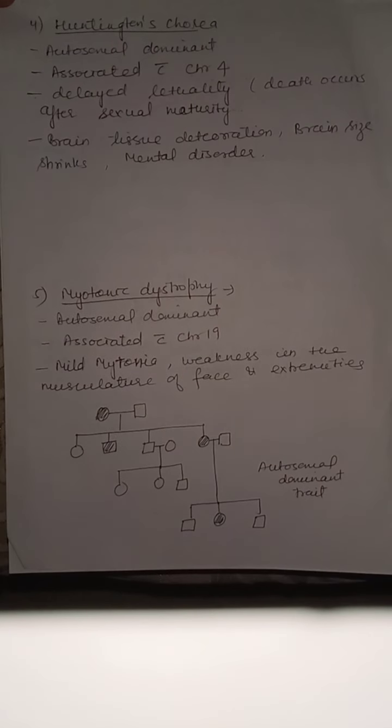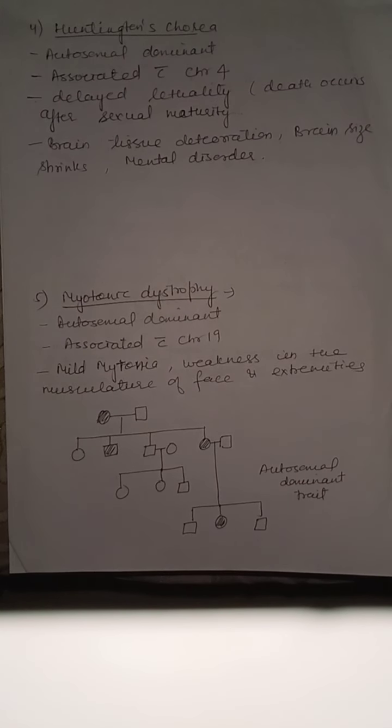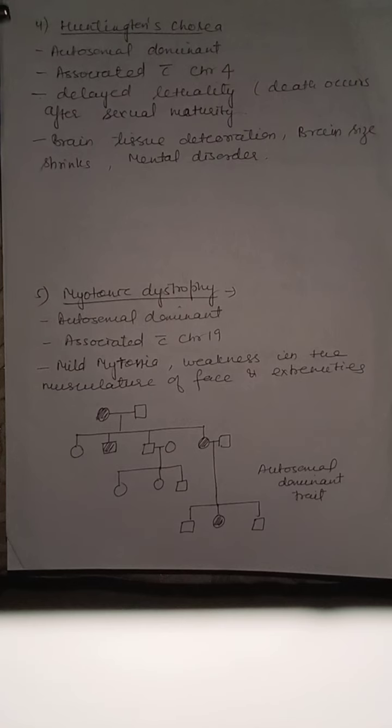Next is Huntington's disease, Huntington's chorea. This is also autosomal, but it is not recessive, it is dominant. Associated with chromosome 4. In this, delayed lethality is there, that is, death occurs after sexual maturity. In this disease, brain tissue deteriorates, brain size shrinks, and mental disorder occurs.